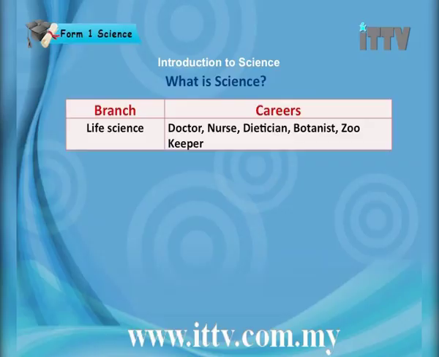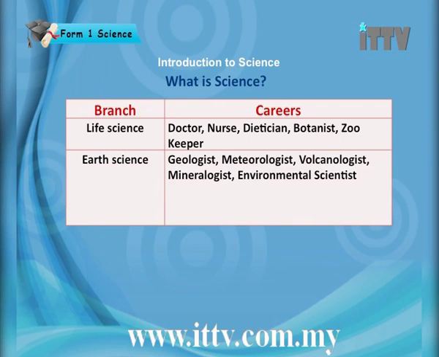The first branch is life science. Let's see, who can you become if you major in life science? The careers are doctor, nurse, dietitian, botanist and zookeeper. That was about life science. What about earth science? What kind of careers can they actually offer you? Now remember the branches. Earth science can actually offer you careers as geologist, meteorologist, volcanologist, mineralogist and environmental scientist.